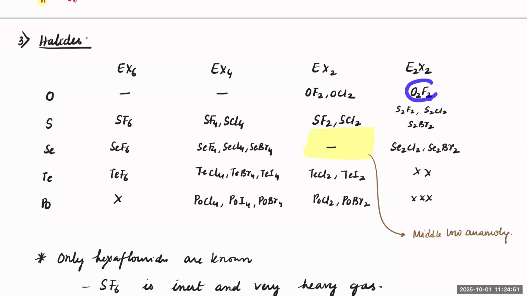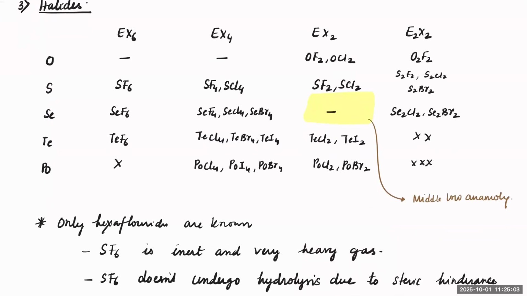Oxygen with fluorine can give you O2F2. That is one thing which exists. Sulfur can make it with fluorine, chlorine, bromine, and selenium can make it with chlorine and bromine. Now we expect the selenium to form something like SeX2, correct? But unfortunately,